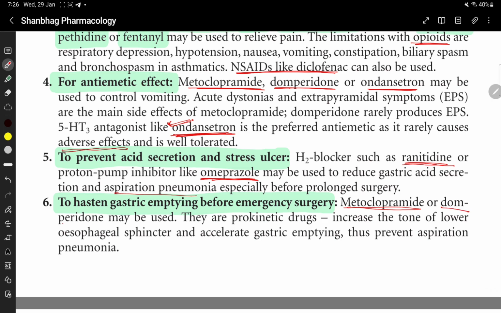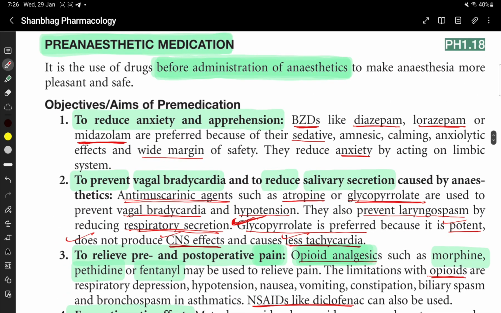To hasten gastric emptying before emergency surgery, metoclopramide or domperidone may be used. They are prokinetic agents. They will increase the tone of the lower esophageal sphincter and accelerate gastric emptying, thus preventing aspiration pneumonia. So this is about pre-anesthetic medication.